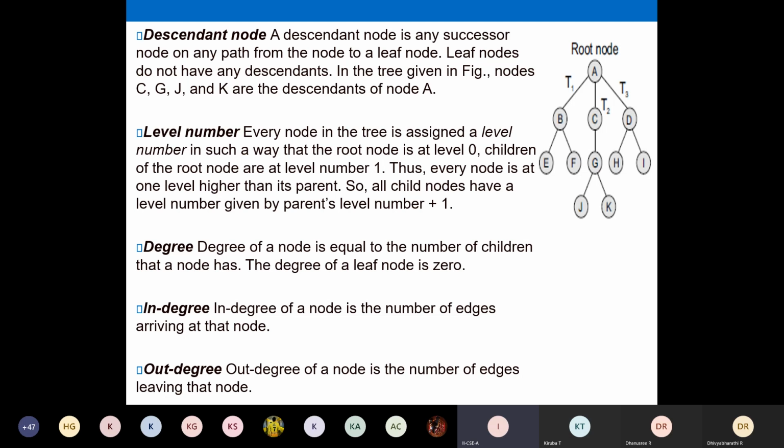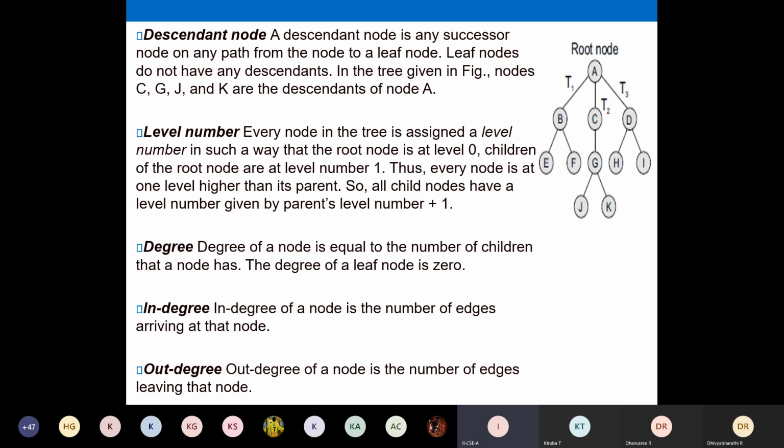And then I have included 2 more terms called in degree and out degree. In degree is the number of edges arriving at that node. For example, the in degree of B is 1, because you have one node pointing to B. And the out degree of a node is the number of edges leaving that node, or coming out of that particular node. So the out degree of B is going to be 2, because B has 2 children. The in degree of B is going to be 1.